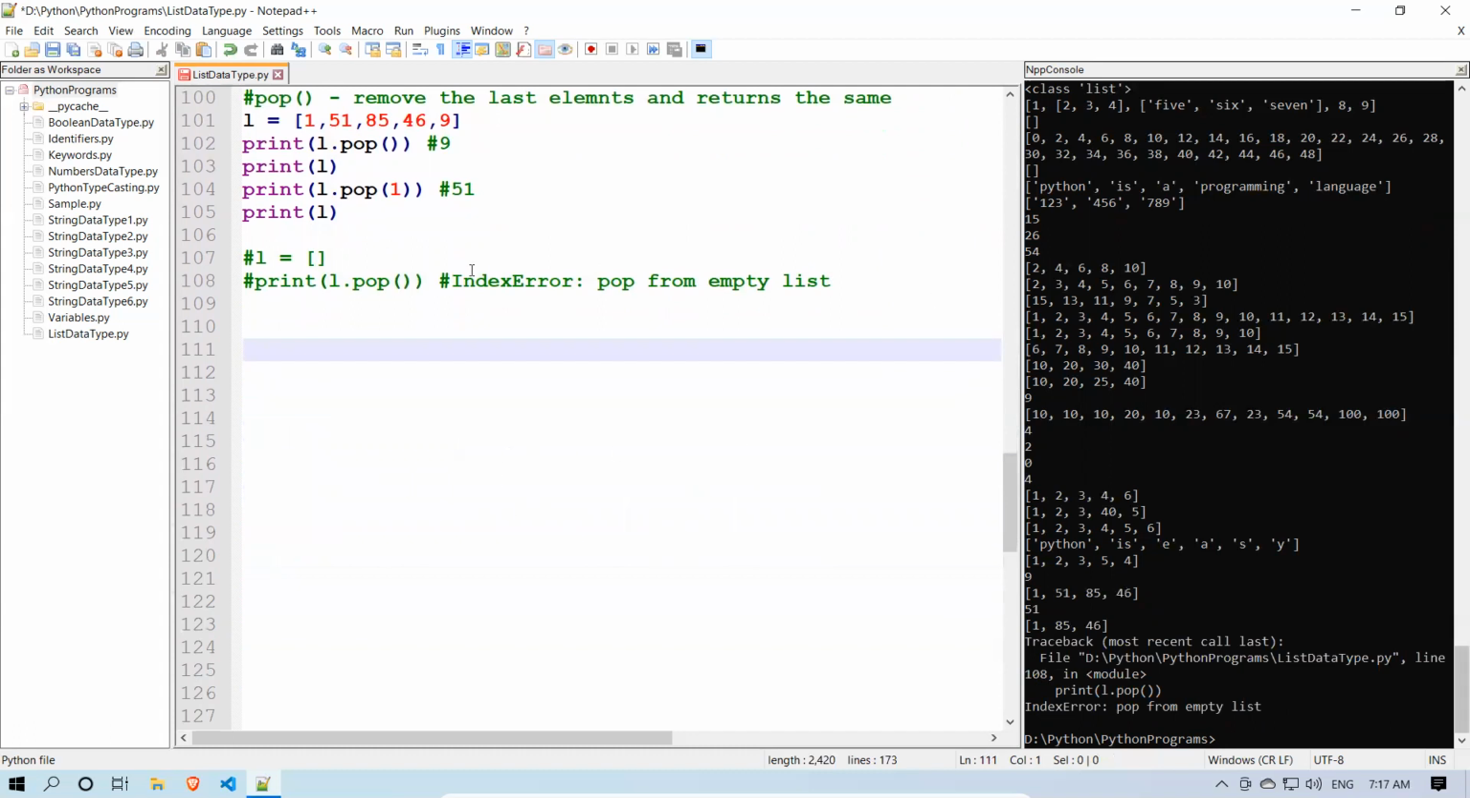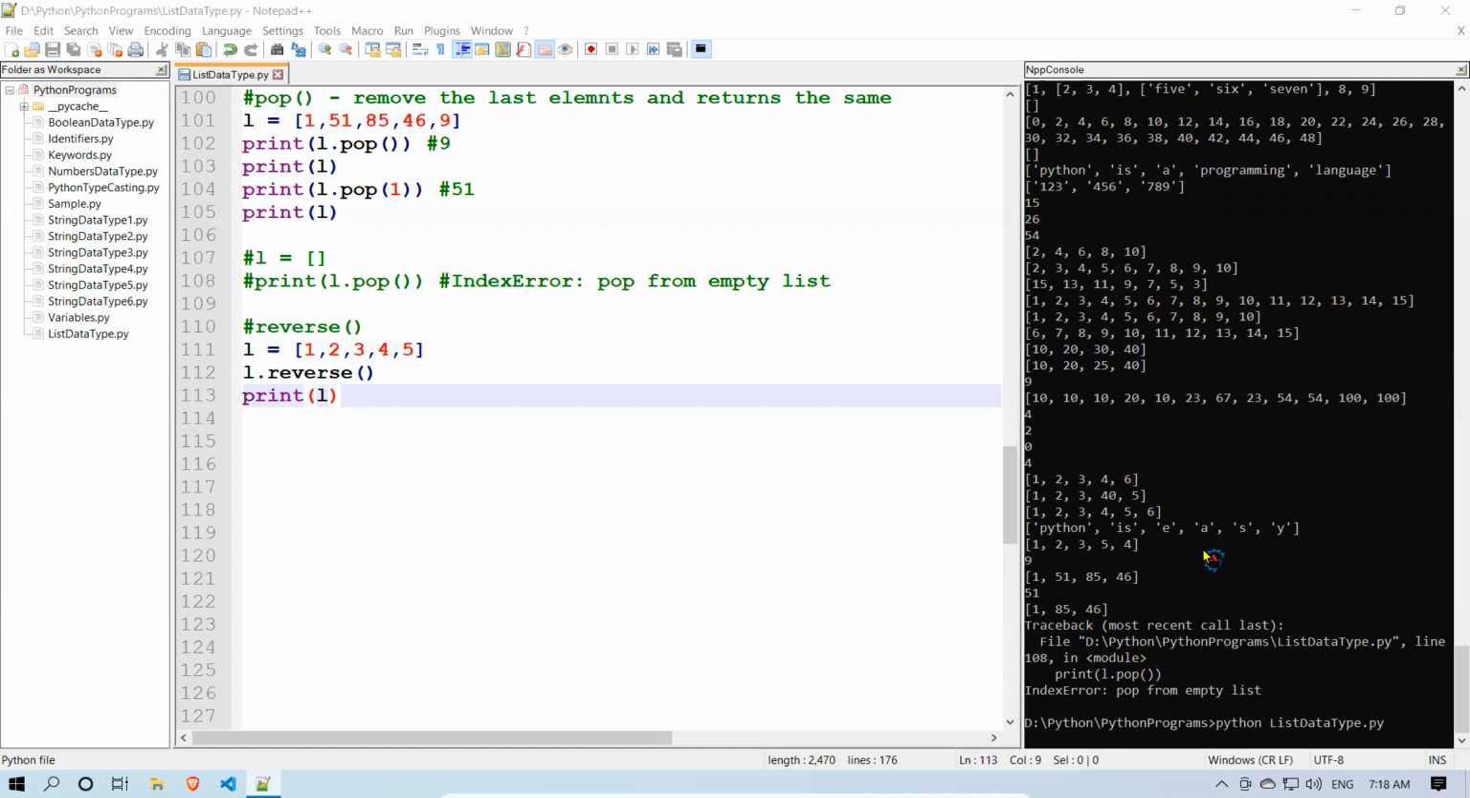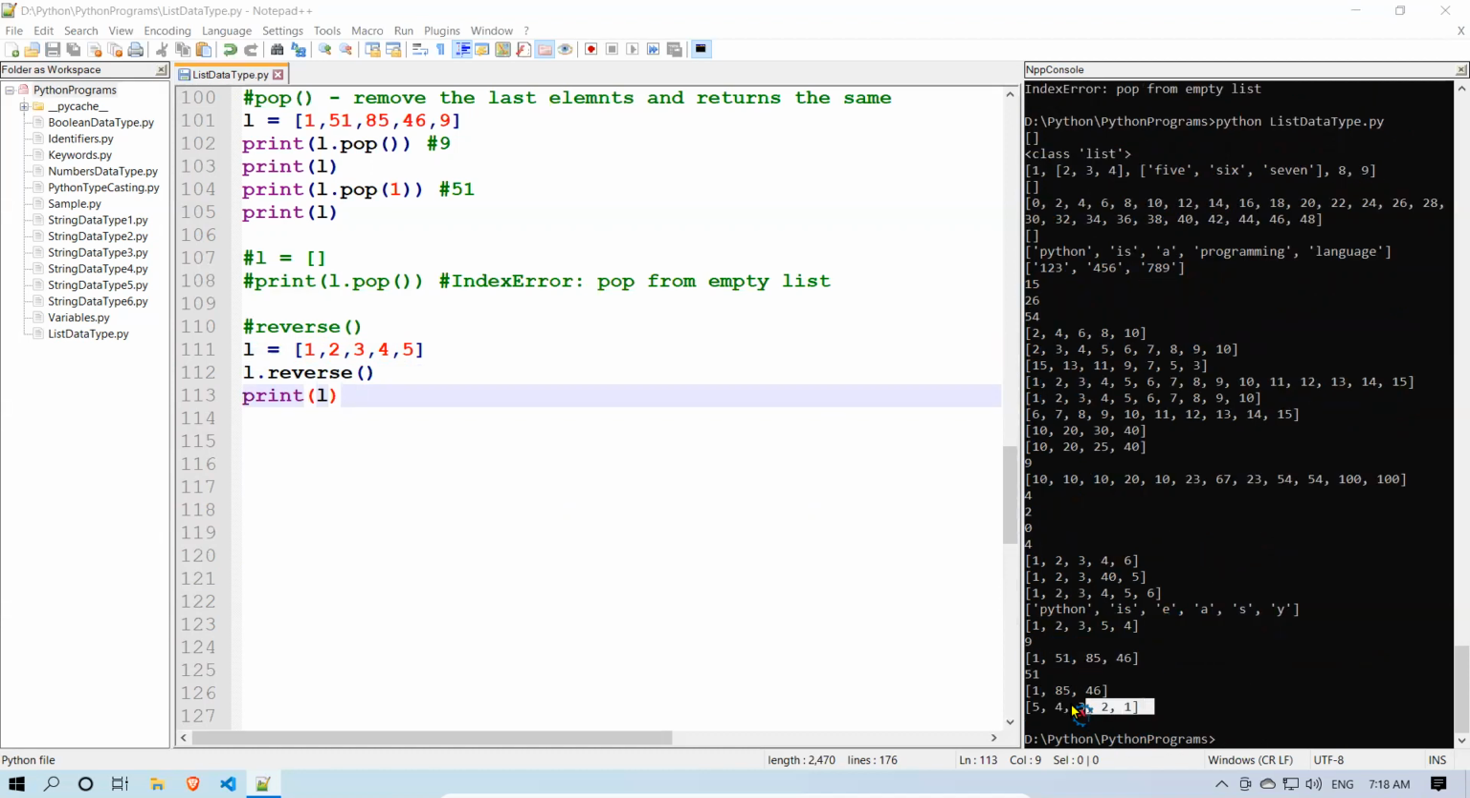That is reverse. Now we'll see the reverse function. Reverse means it will reverse your list. L equals 1 comma 2 comma 3 comma 4 comma 5. L dot reverse and print of L. Now it should print 5 4 3 2 1. You see that? 5 4 3 2 1. It is printing, which means it reversed the order.